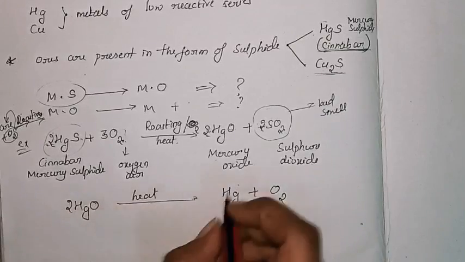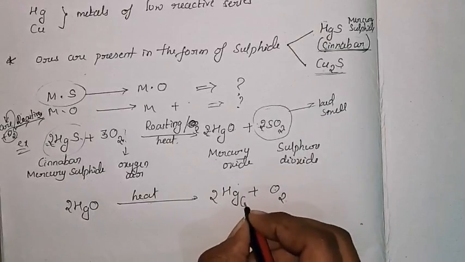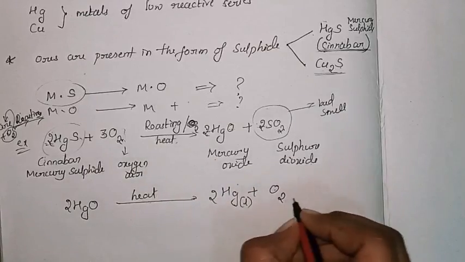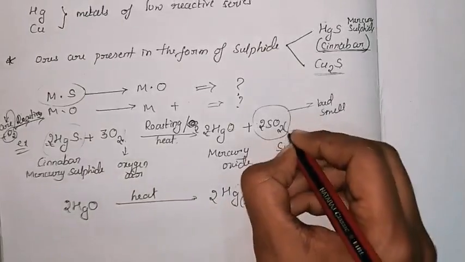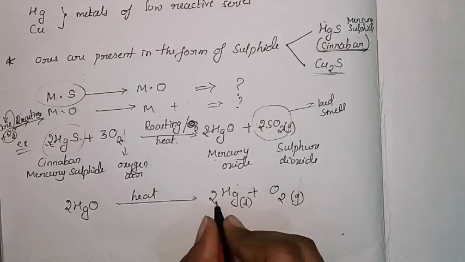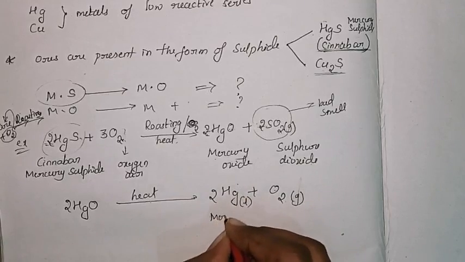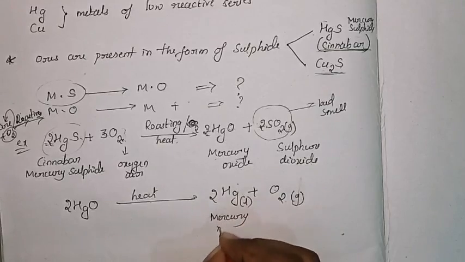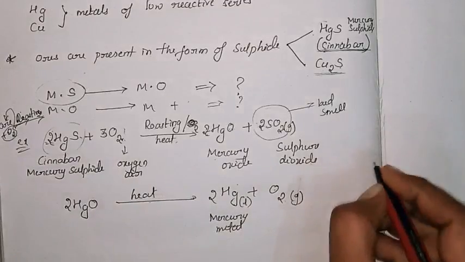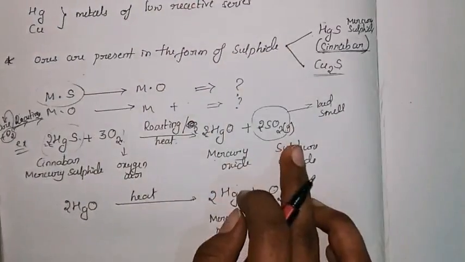Mercury is present in the form of liquid, and this is a gas. So when you heat, you will get Hg, which is our pure mercury metal. This is the process of how we are extracting a low reactivity metal.